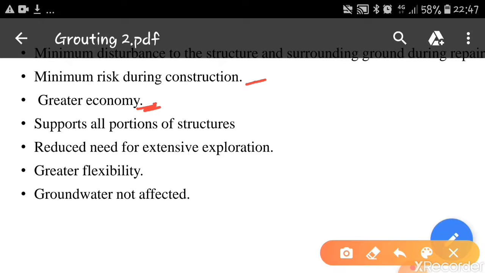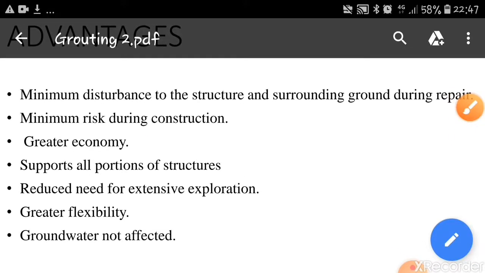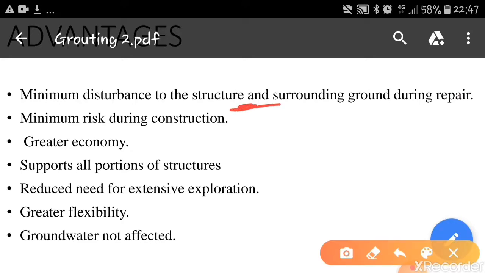Greater economy in the sense that we are not disturbing the existing foundations. We are not removing the foundations and laying new foundations. We are only inserting the grout inside the soil, and because of that itself the foundation gets strengthened. That's why we get increased economy. Also, there will be minimum disturbance to the structure and surrounding ground during repair. Since we are inserting the pipe to the required depth, and there we are inserting the grout, there won't be much disturbance to the structure and surrounding grounds during repair.